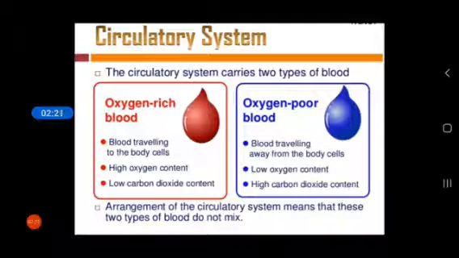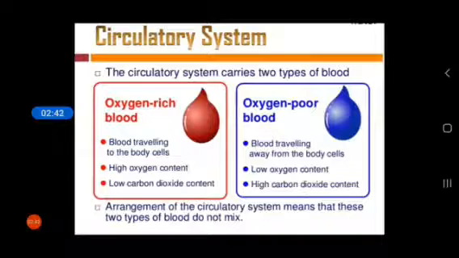Oxygen-poor blood travels away from the body cells, with low oxygen content and high carbon dioxide content. The arrangement of the circulatory system means that these two types of blood do not mix.